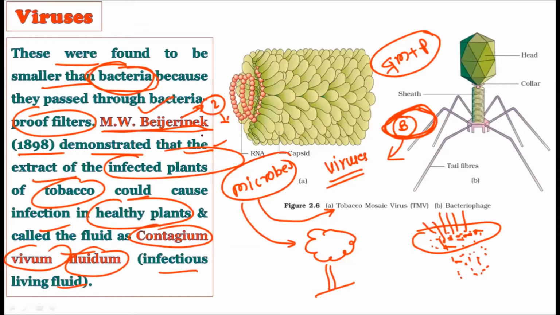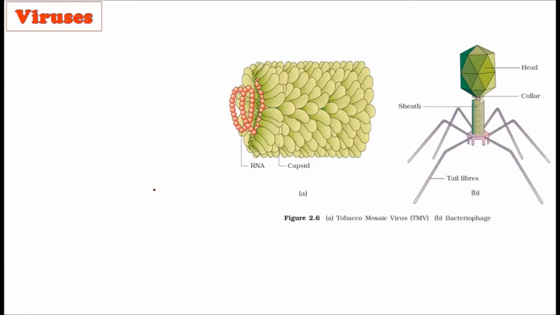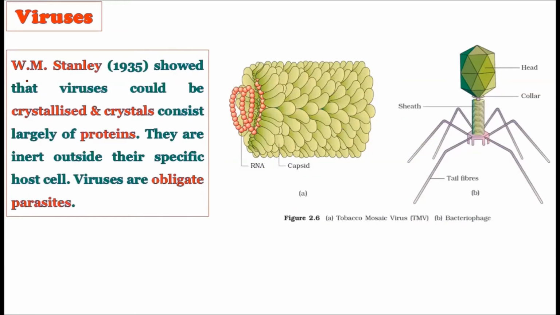So M.W. Beijerinck observed that when he took the extract of infected plants and applied that extract to healthy plants, the healthy plants were also getting infected, and that is why he called that fluid a contagium vivum fluidum, infectious living fluid. That is the living fluid. If it comes in contact with a healthy plant, the healthy plant also gets infected with the tobacco mosaic virus. That is why he called it a contagium vivum fluidum. So this term was used by M.W. Beijerinck.